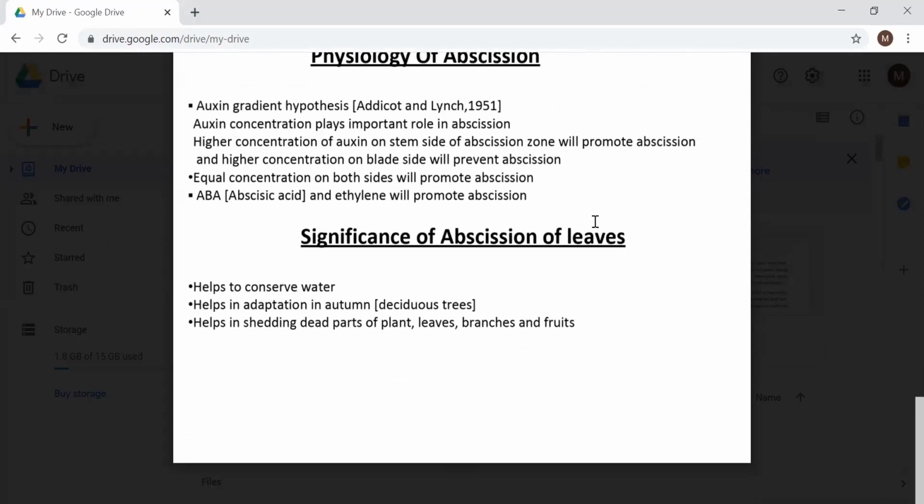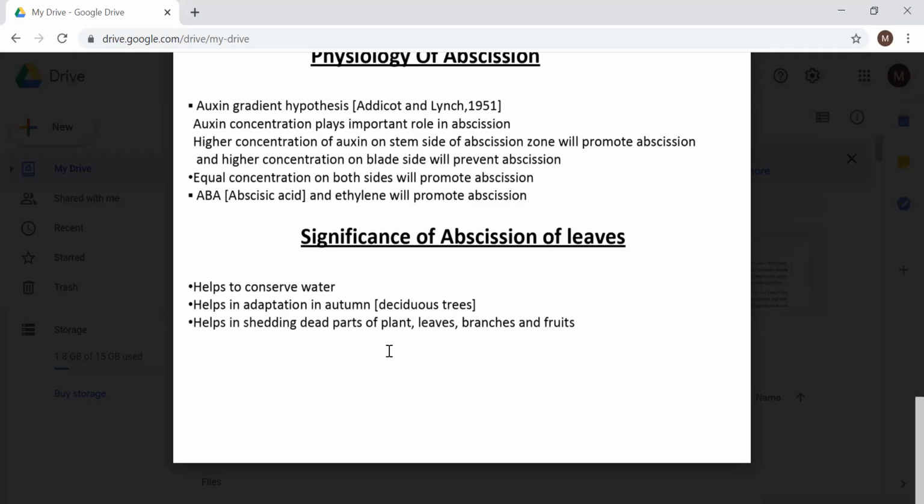Why does abscission occur in the leaves? What is its significance? What is its advantage? What is its importance? Basically, if we see in the autumn trees, all the leaves will fall down simultaneously because in autumn, conditions are not favorable, the environment is cold, and the leaves may evaporate water to the external environment because of transpiration. To avoid that, all the leaves will fall down so that the plant may not die. So this helps in conservation of the growth of the tree in the autumn season and also helps in adaptation of the trees to the autumn conditions.